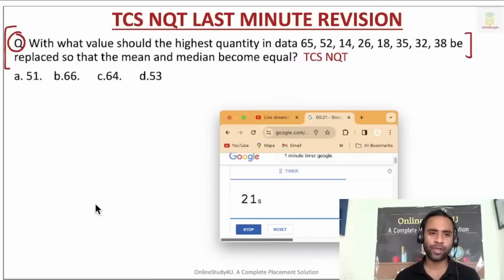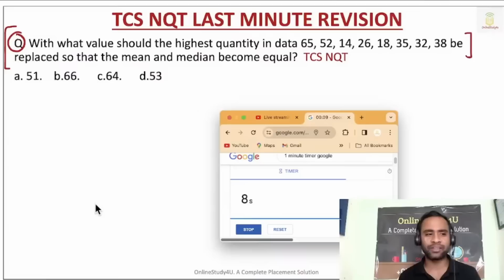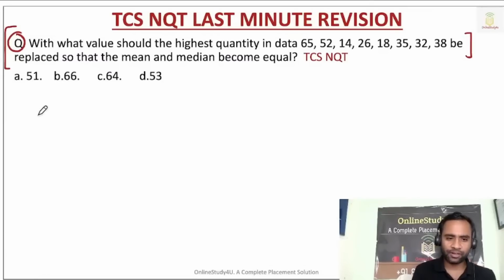So with what value should the highest quantity in the data be replaced so that mean and median become equal? Can you calculate the median? For calculating the median, the first thing you have to do is arrange the numbers in ascending order. Before we proceed with the question, let's first arrange in ascending order.